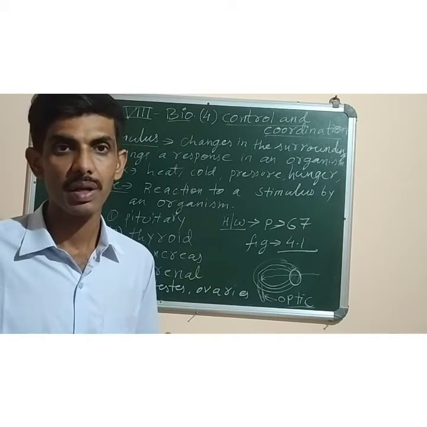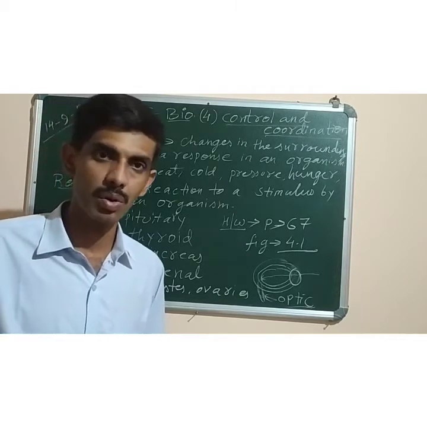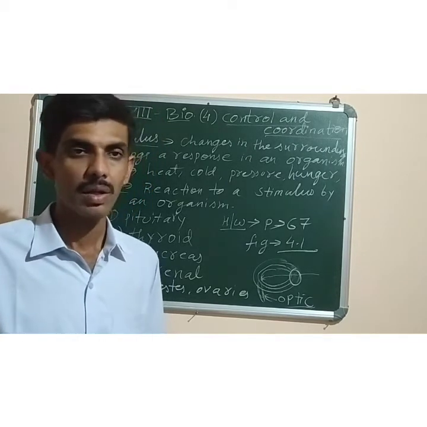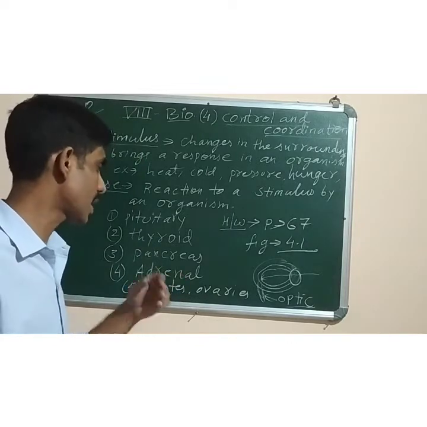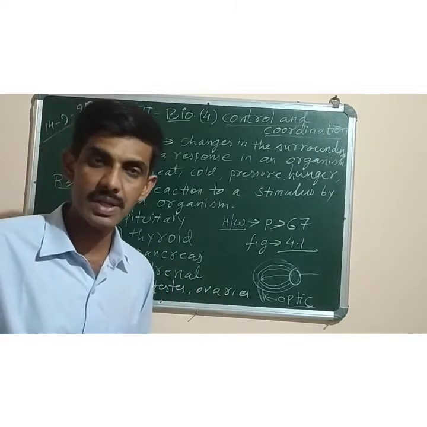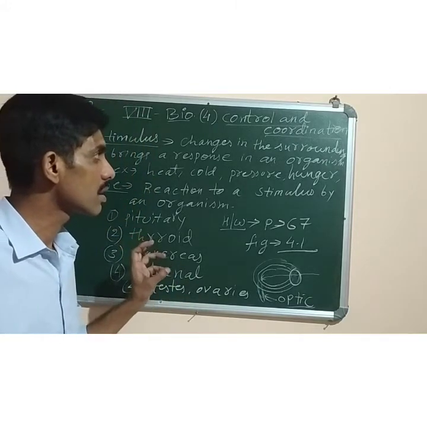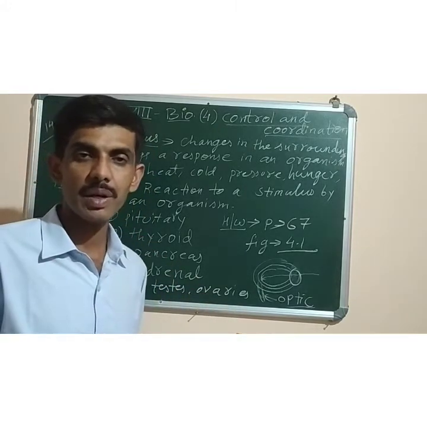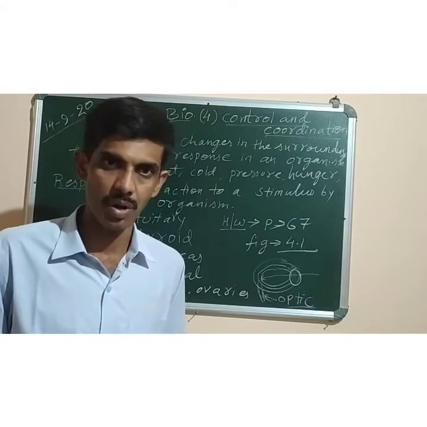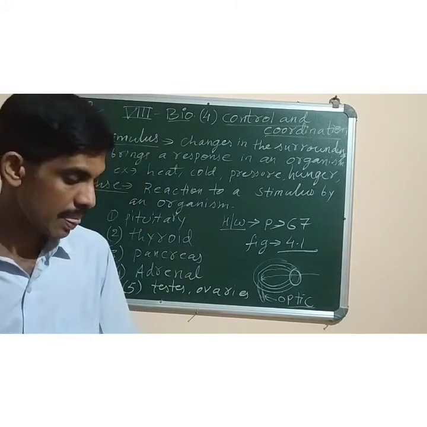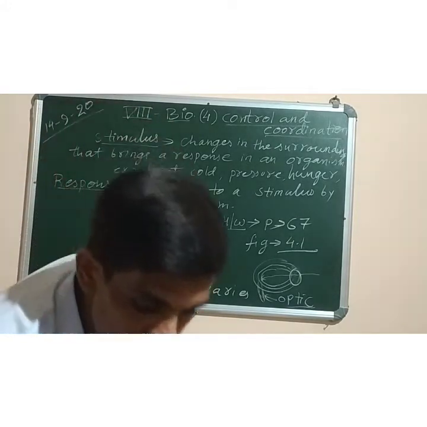Like growth hormone helps to control growth of the body. Similarly, the hormones produced by the adrenal gland have different functions in our body. So all these functions are regulated by the endocrine system or the endocrine glands. Okay. Now next we have to study the nerve cell.